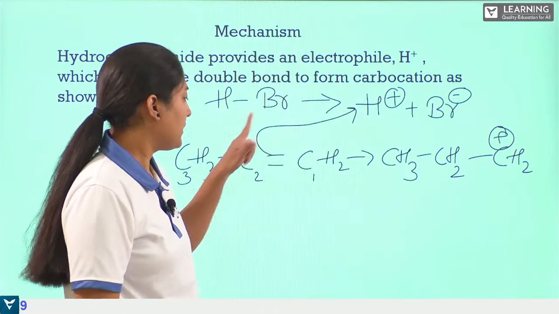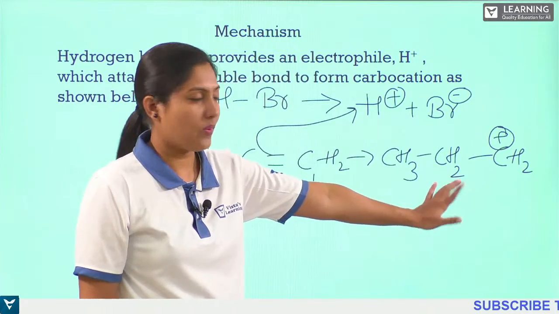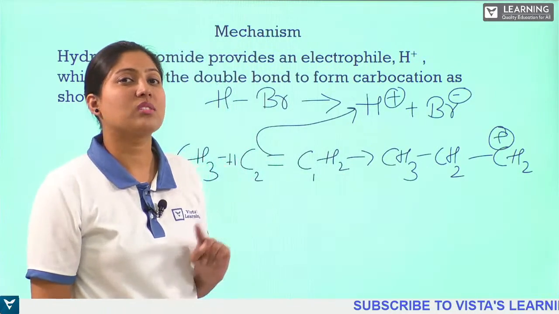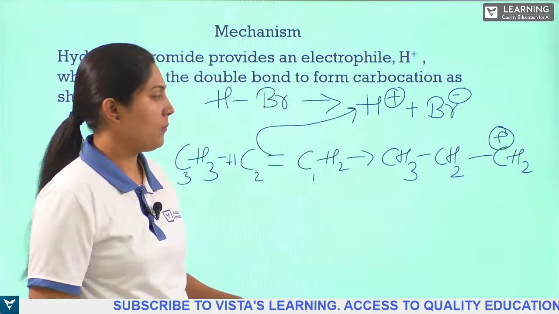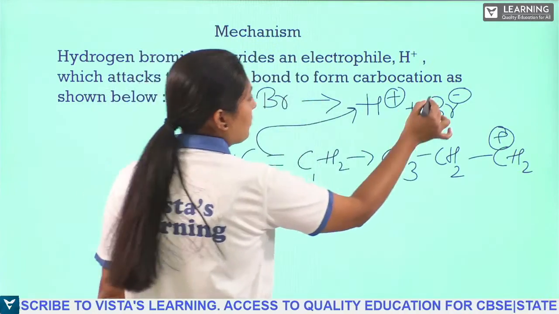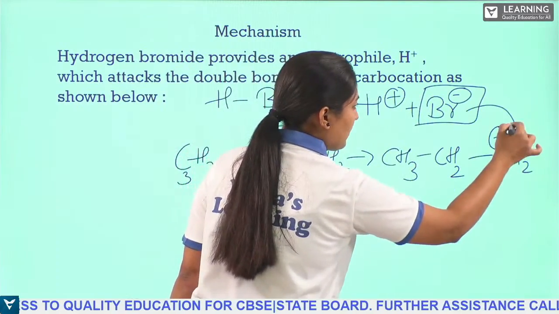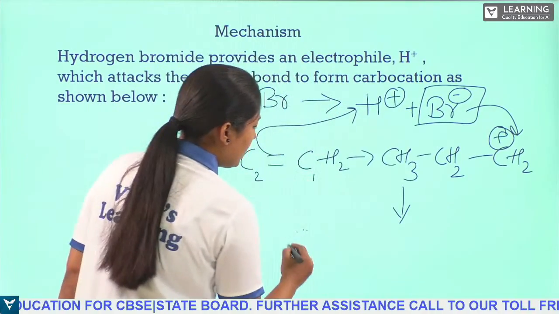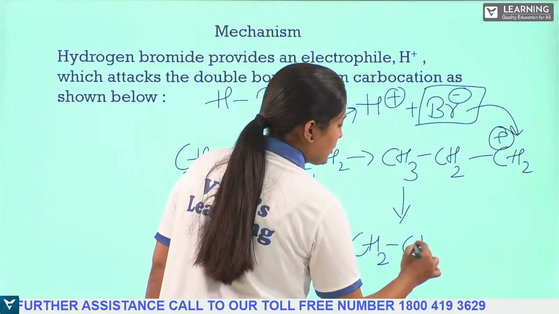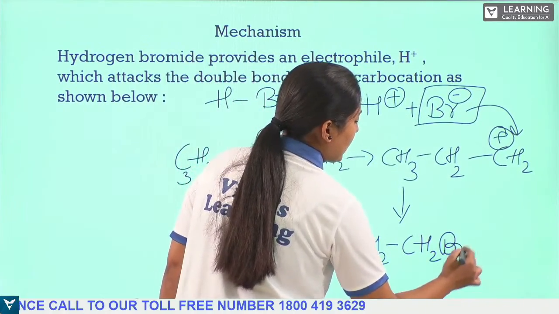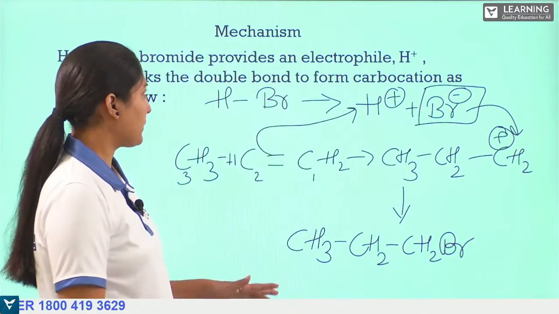Now it has gone to the second one, so the second carbon will be satisfied, whereas the first carbon will have a positive charge by losing one electron which was in the pi bond. Now we have the bromine present in the system. So the negative and the positive get attracted and we get the product as CH3, CH2, CH2 and Br, which we can call 1-bromopropane. Hope you understand this mechanism.